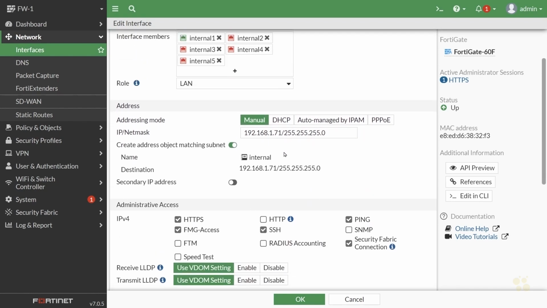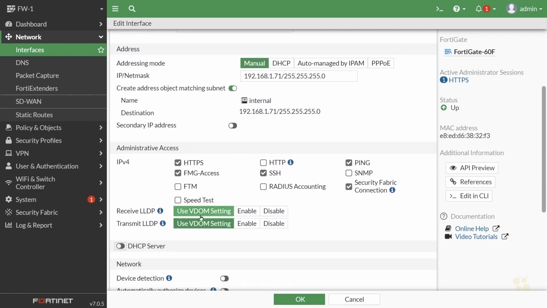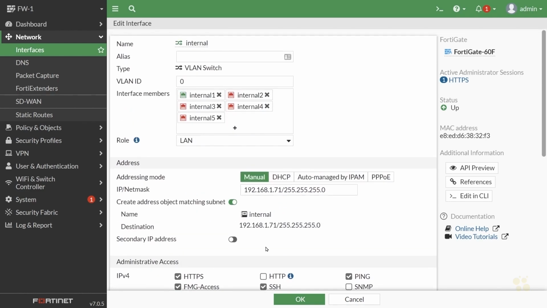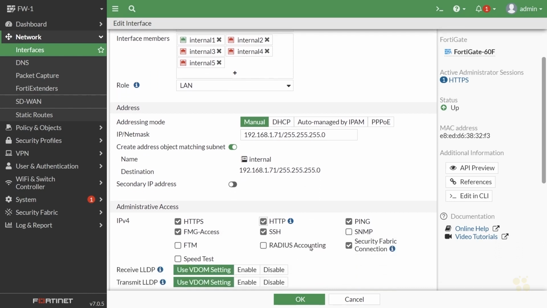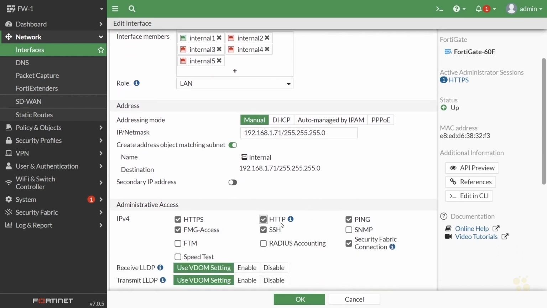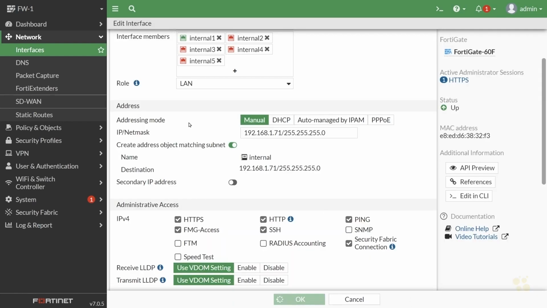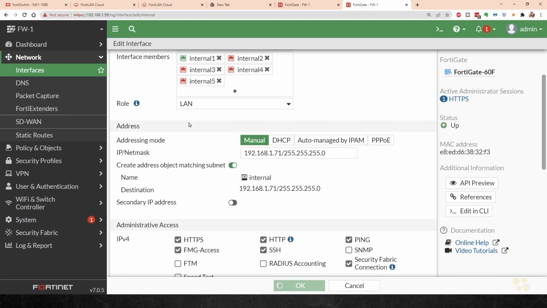This is my office network. I don't need this guy handing out IP addresses there. So I'll disable DHCP on this management interface, and I'll also enable HTTP. So when somebody does connect or tries to connect to HTTP, it'll just redirect over to HTTPS, which is great. And we'll click on OK. And it's warning me saying, whoa, you're on this interface. You're connected logically on this interface. Are you sure you want to continue? I'm going to click on OK, and then I'll have to go ahead and reconnect to the correct address.